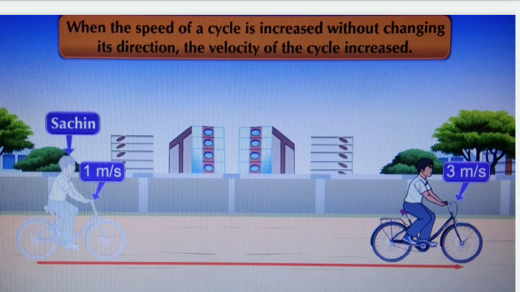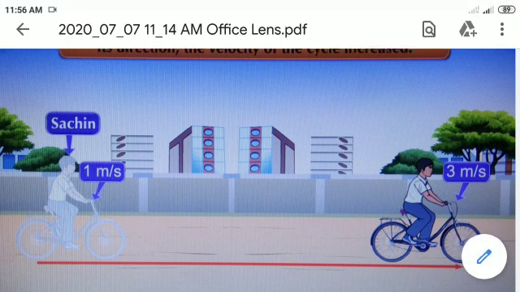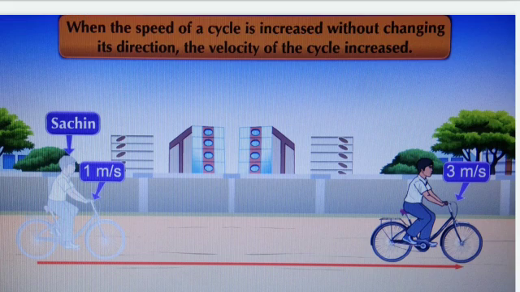He has not changed his direction. Therefore, the velocity of the cycle increased. When the speed of a cycle is increased without changing its direction, he is traveling in a straight line, then the velocity of the cycle increases.